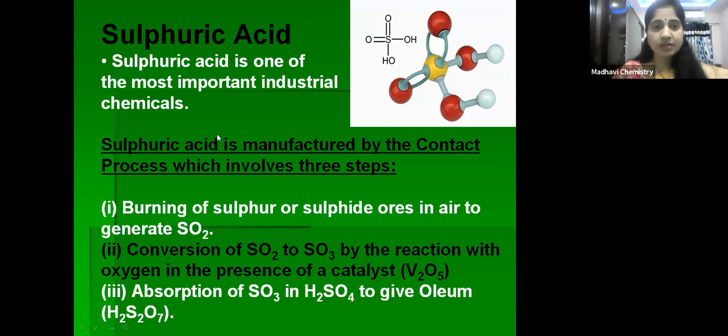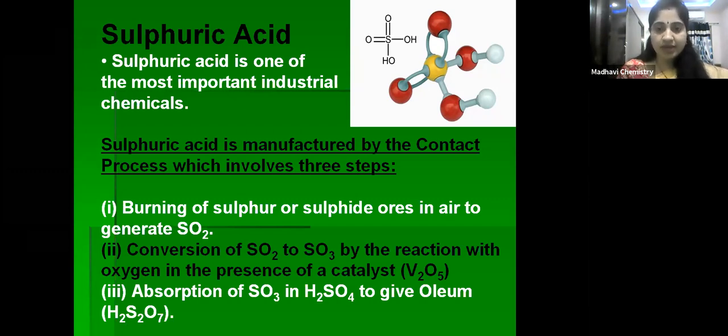Now let us see the preparation of sulfuric acid by the contact process. It involves three main steps. Very simple, children. The first one is burning of sulfur or sulfide ores in air to generate sulfur dioxide. In the first step, we have to prepare sulfur dioxide. How will we prepare sulfur dioxide? Simply by heating sulfur or sulfide ores in the presence of oxygen or air, which gives sulfur dioxide, right?